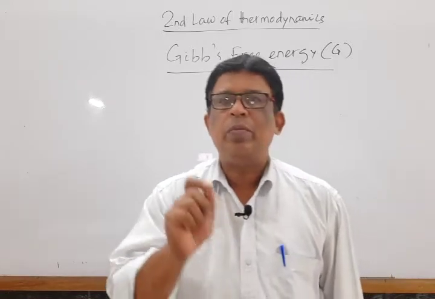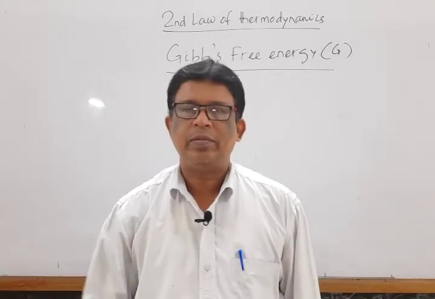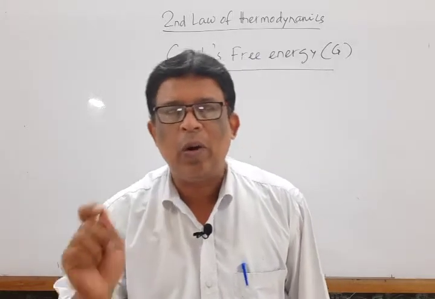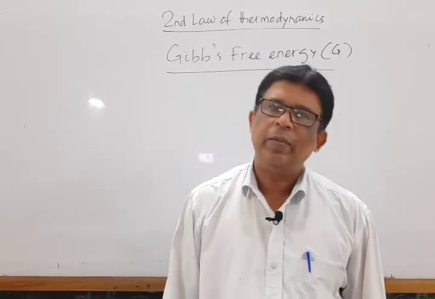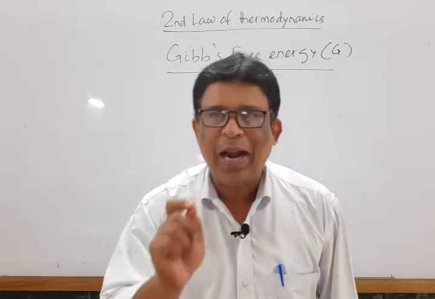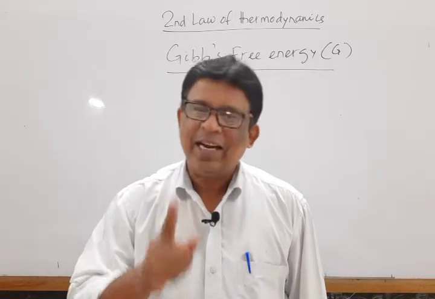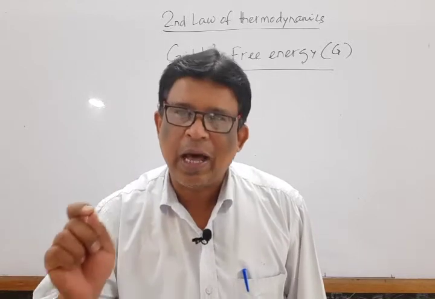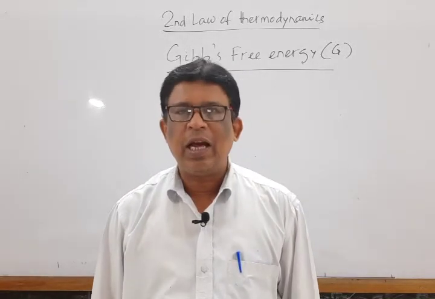The maximum fraction of energy that is utilized in doing useful work is known as free energy.